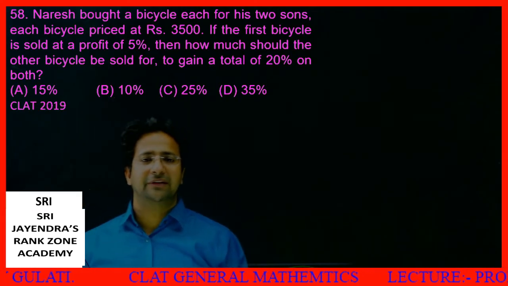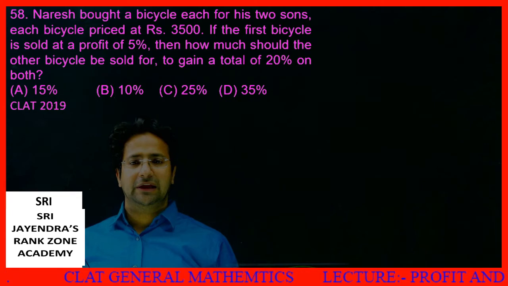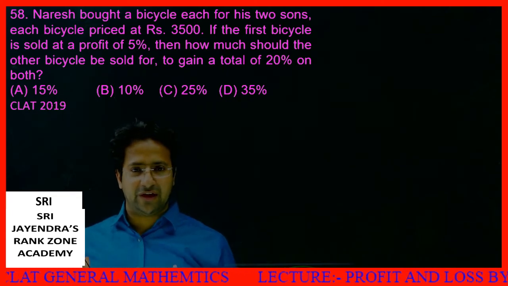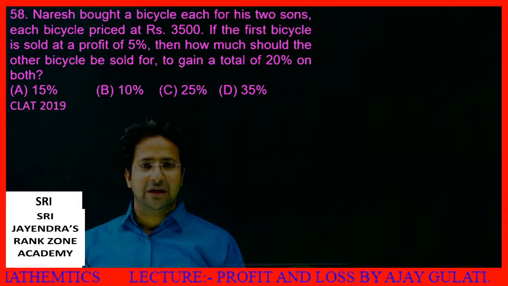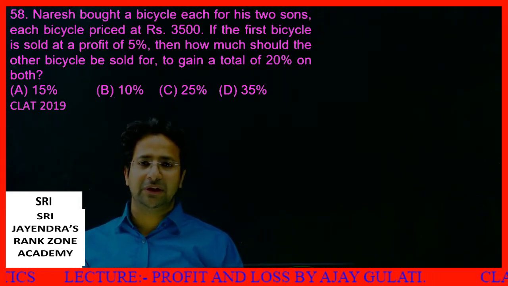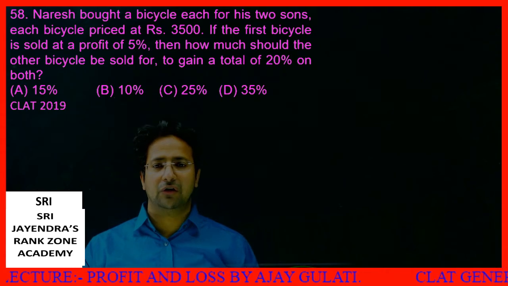Naresh bought a bicycle each for his two sons. Each bicycle is priced at rupees 3500. If the first bicycle is sold at a profit of 5%, then at how much should the other bicycle be sold to gain a total of 20% on both?